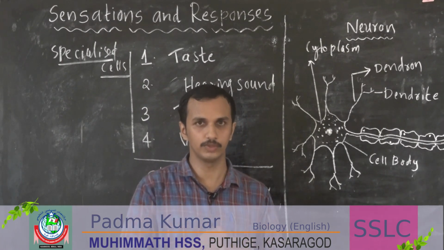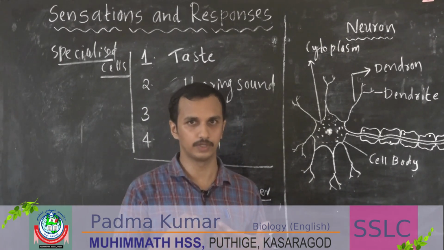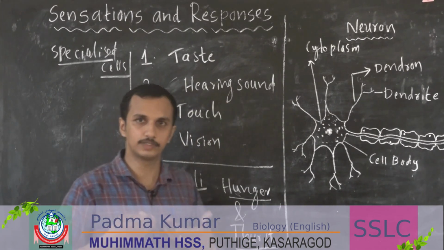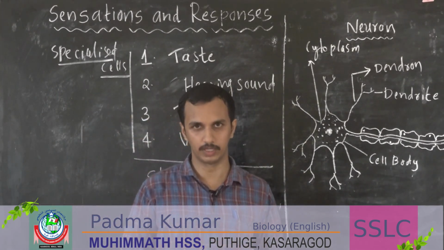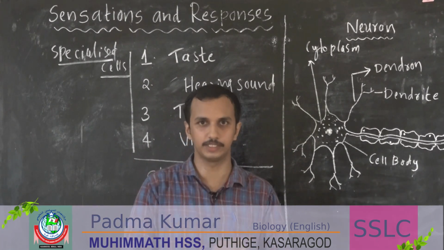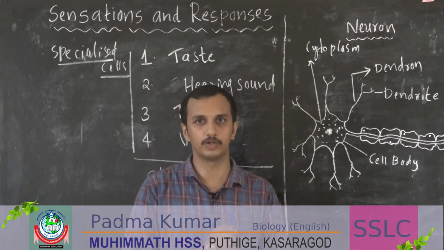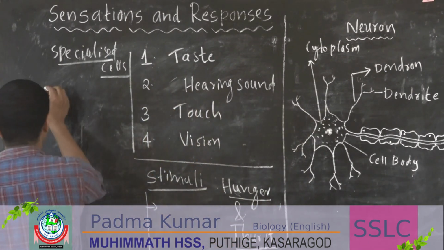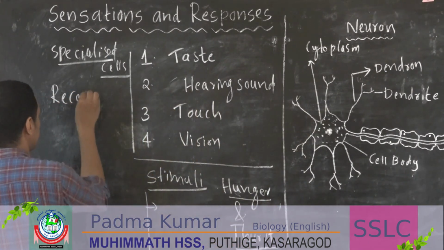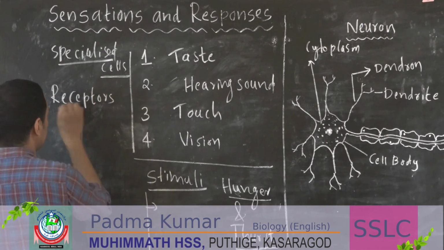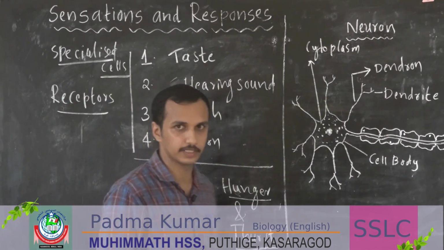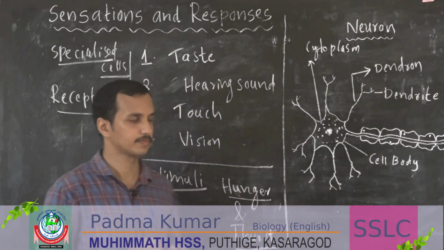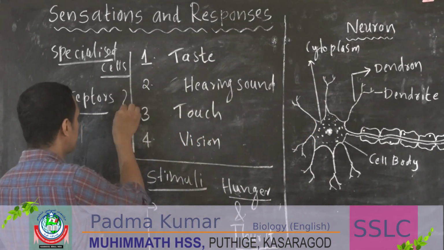I already told you hunger is a kind of stimulus, and thirst is a kind of stimulus that is formed inside our body. So there are some specialized cells. Each and every part of the body contains some specialized cells. They are called receptors. What are receptors?